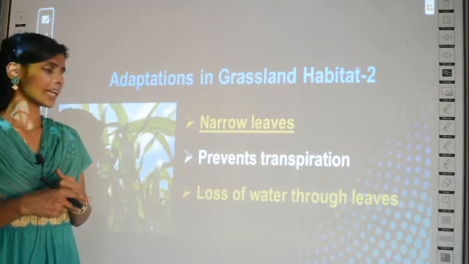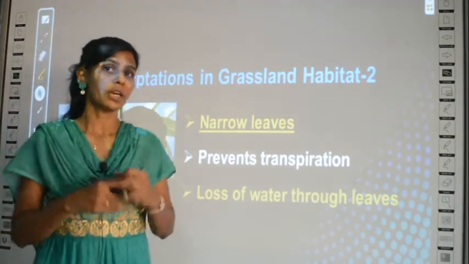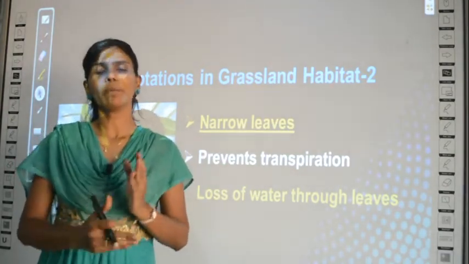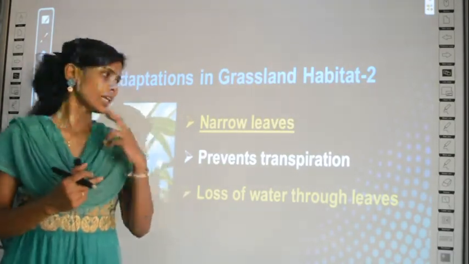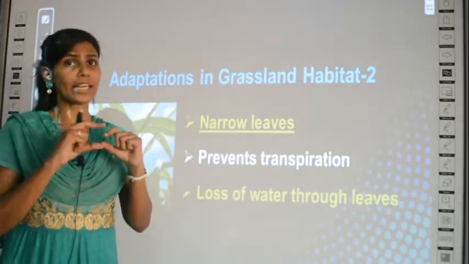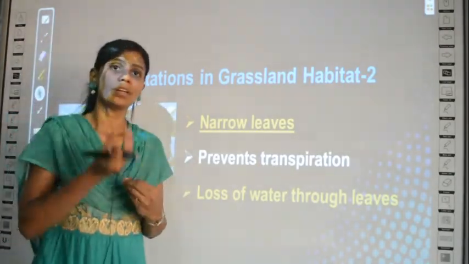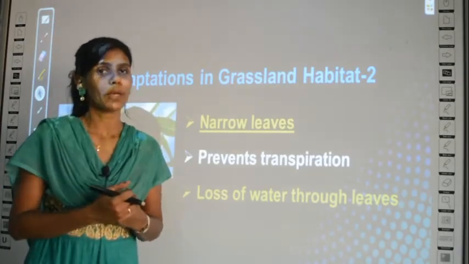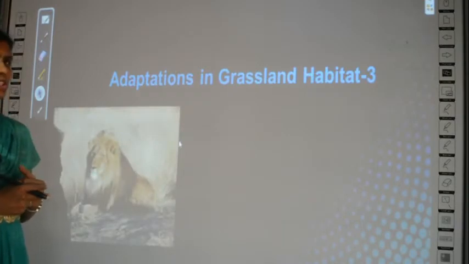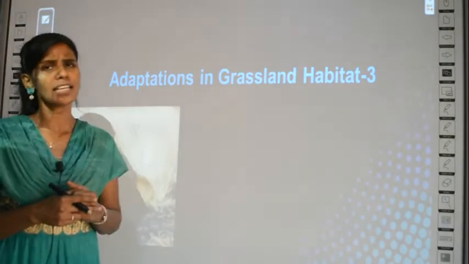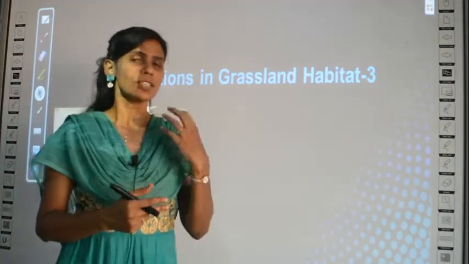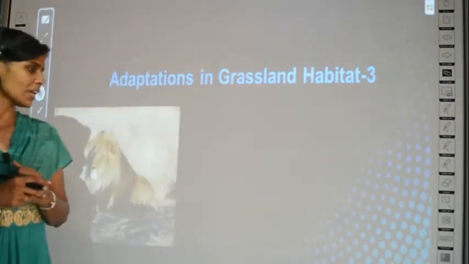Okay, so what is the second adaptation? The first adaptation, the presence of long roots, will help them survive from forest fire or grazing. The second adaptation is the presence of narrow leaves, which will help them survive because there is very little transpiration. This is the second adaptation. What is the third adaptation? The third adaptation is about animals. The first two were about plants, right? So the third adaptation is going to be about animals.